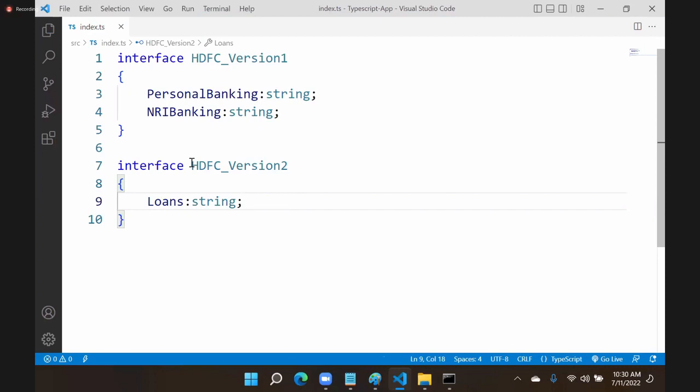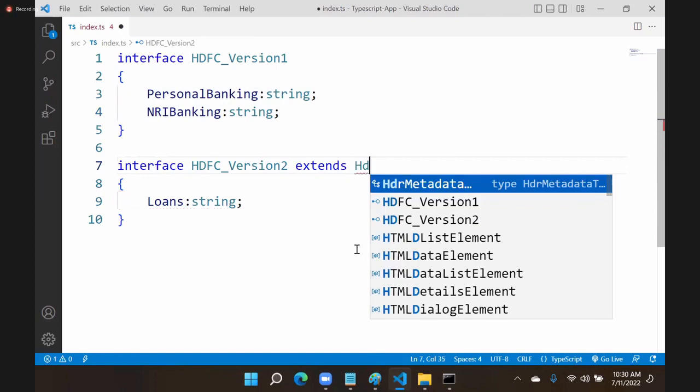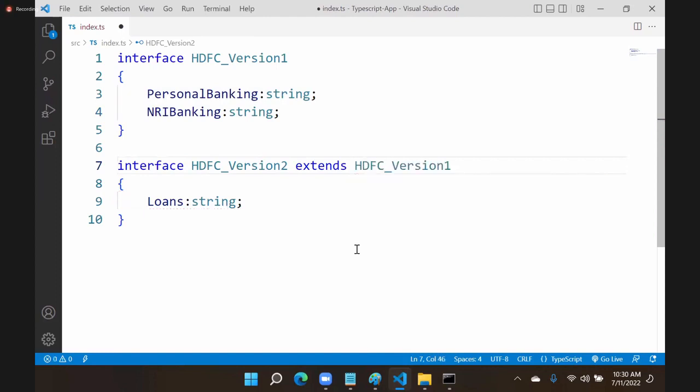But anybody who installs this version must get these two also. Am I right? Along with those two, this one will be extra. Then for the second version, there is no need to design the existing ones again. It has to simply extend. It extends which version? HDFC version 1.